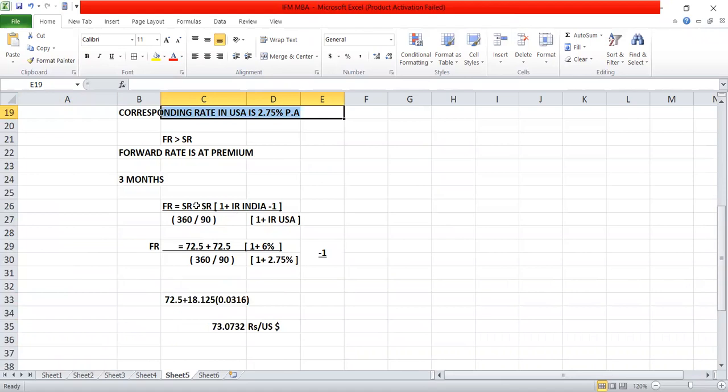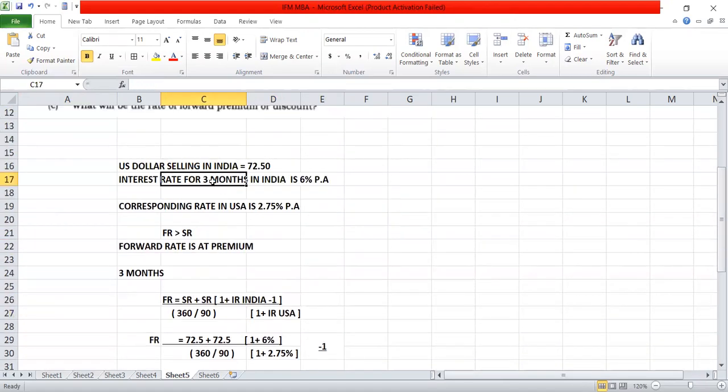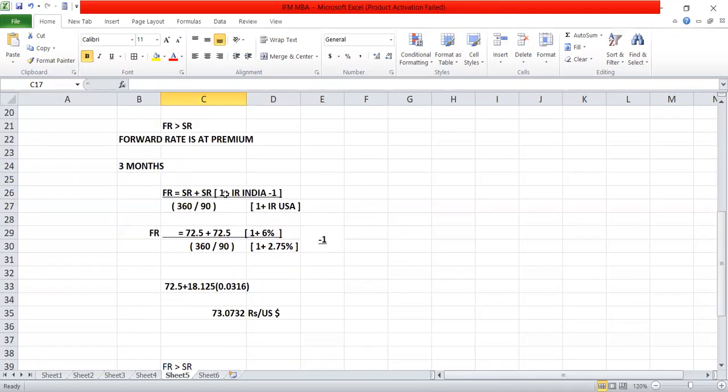So you have to apply this formula: forward rate is equal to spot rate plus spot rate divided by 360 by 90, where 90 is for 3 months, that is 90 days. If it is 4 months, it is 120 days, like that.